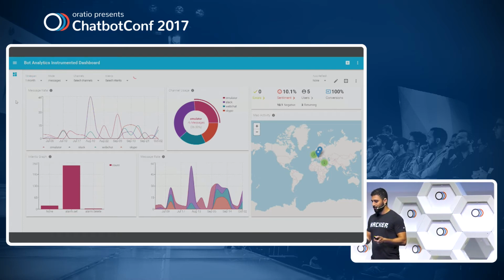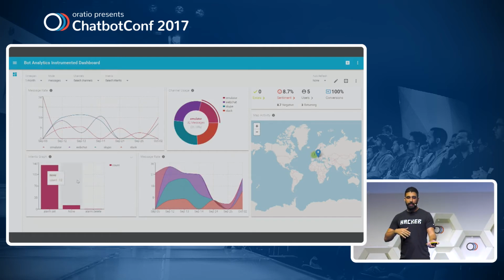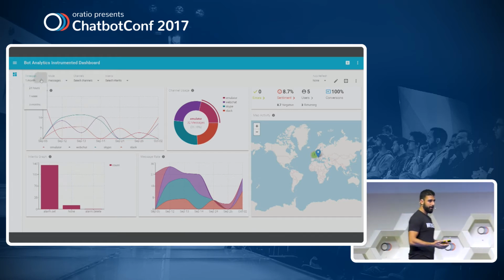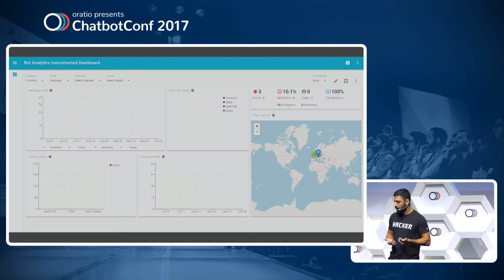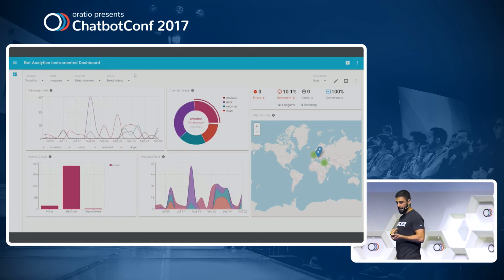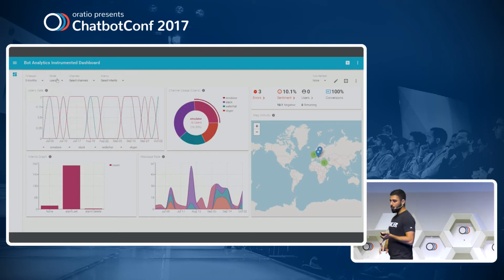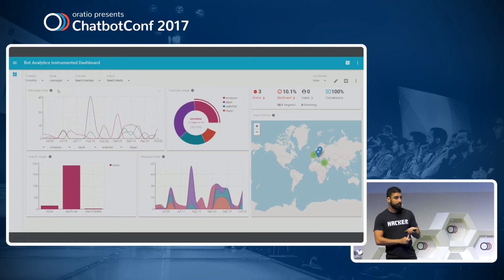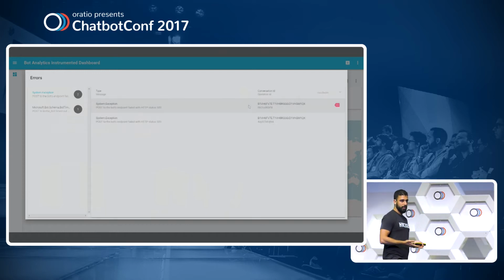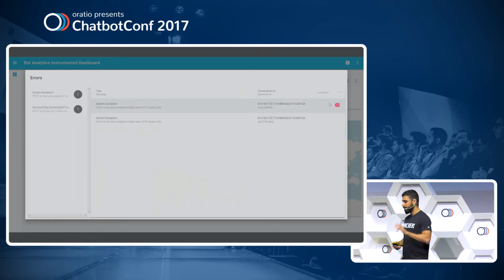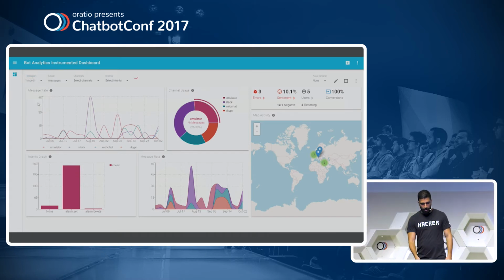I'm sorry, I'm talking slower than the recording. But if you click on errors, then you can actually go into the error stack and drill down into the specific error and try to see where this data came from. Or when I'm clicking on sentiment or users, then I can see a more detailed dashboard on user retention. On sentiments, I can see conversations with positive and negative sentiment, and so on and so forth.